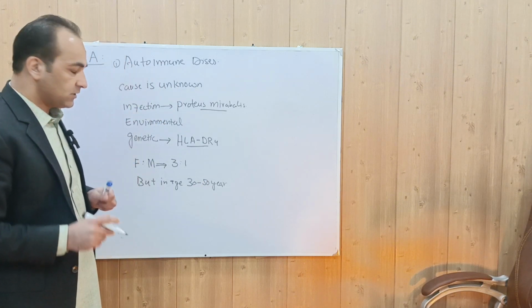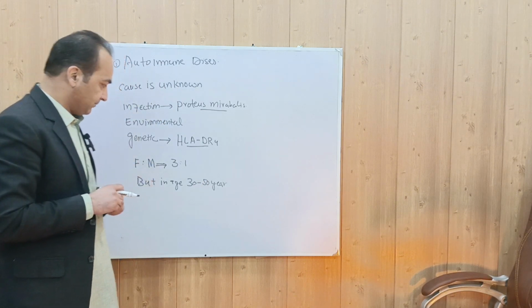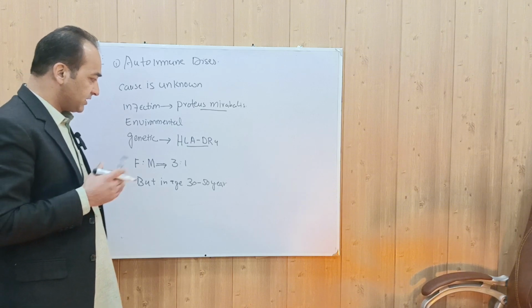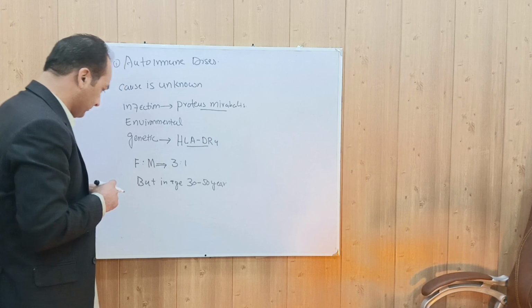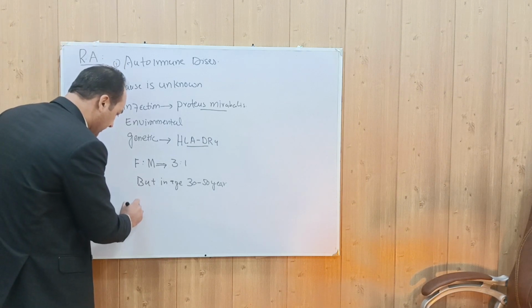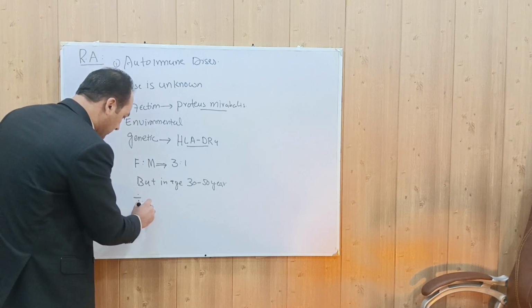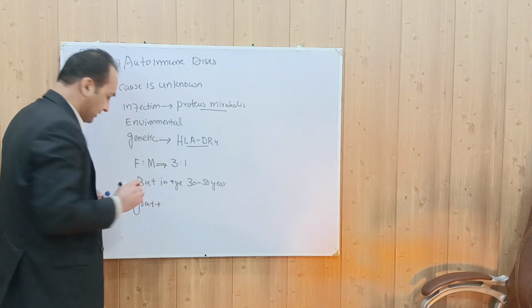Rheumatoid arthritis is not just an arthritis. It is a multi-system disorder. It can involve the joint, where it will cause arthritis.